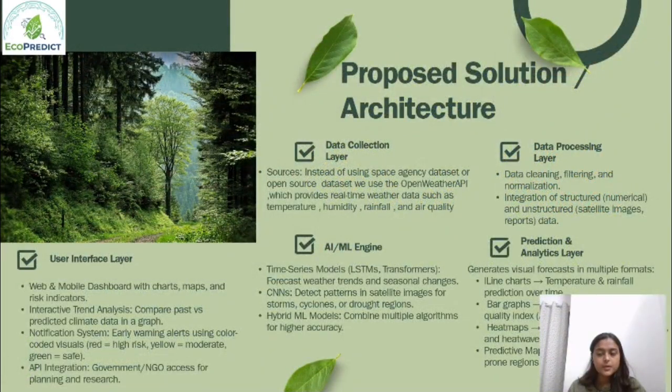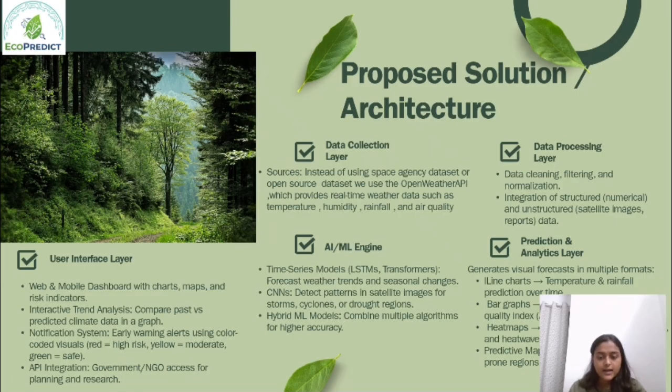So moving towards the proposed solution, our system is designed in five main layers. First is the data collection layer. We use an OpenWeather API key to get real-time weather data like temperature, humidity, and rainfall, along with optional IoT sensor input. Second one is the data processing layer. We clean, filter, and normalize the data so it's ready for analysis. Third one is the AI/ML engine, which uses models like LSTM and CNN to predict weather trends and detect patterns such as drought or storm.